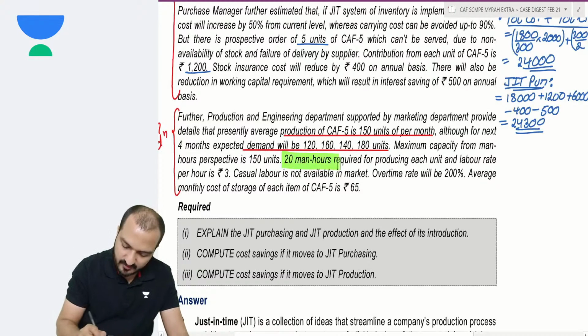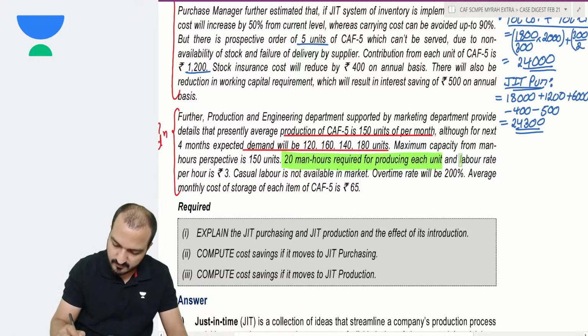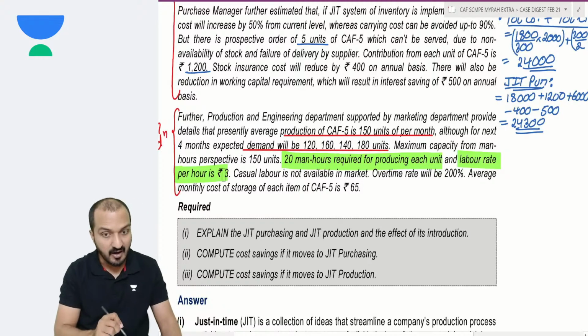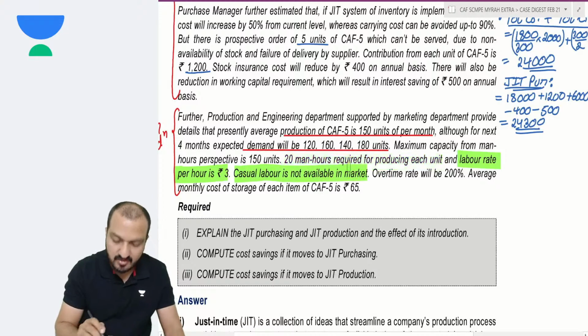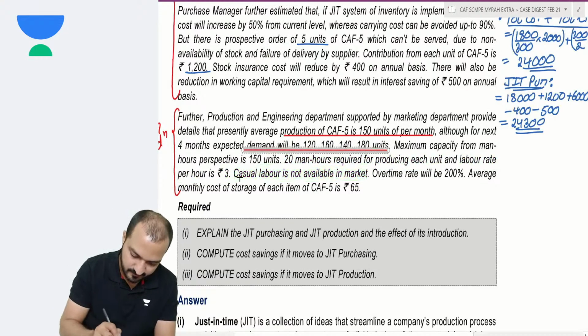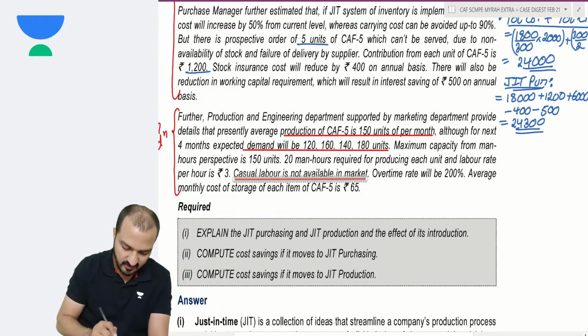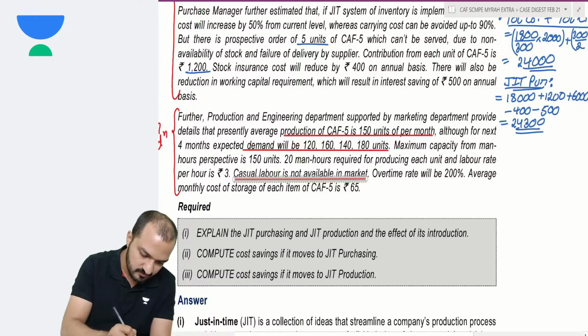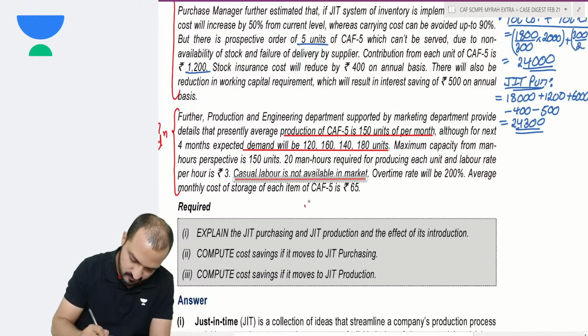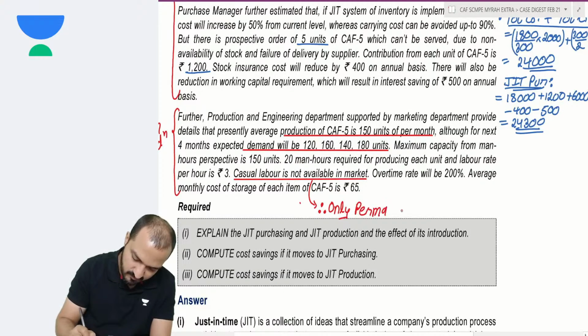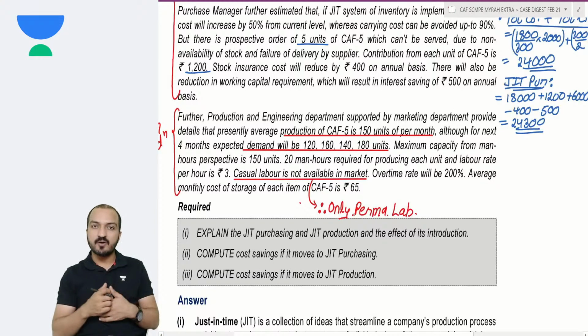20 hours are required for producing each unit, and labor rate is 3 per hour. Casual labor is not available in the market. Now this is important. Casual labor is not available in the market. Means what? Therefore, only permanent labor we have. So my company has only permanent labor. There is no casual labor available in the market.